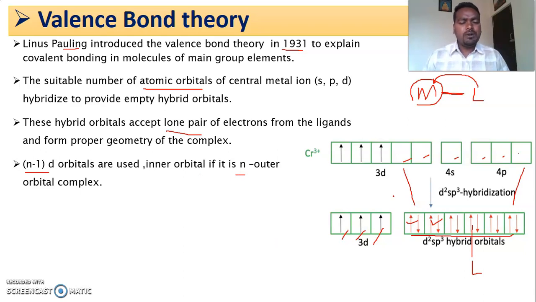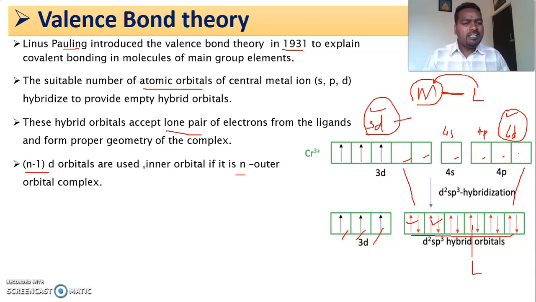If you write the electronic configuration of d block elements, usually if you take the 3d series, first 3d comes, then 4s, then 4p, which is usually an empty orbital. After that, 4d also comes. Here there are two kinds of d orbital, one is 3d and the other is 4d.